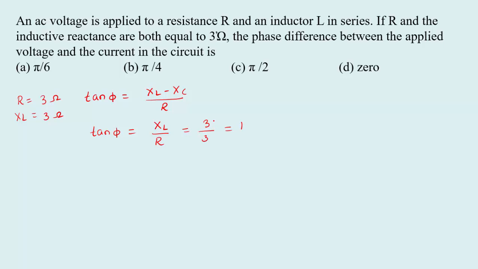Here we want the phase difference between the applied voltage and the current. So tan phi equal to 1. So phi is pi by 4. Right. So phi equal to pi by 4 is the phase difference between voltage and current. So option B is right.